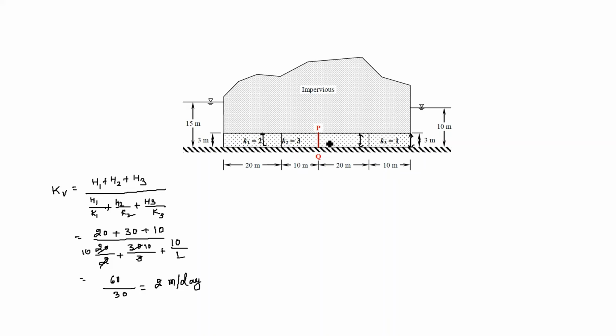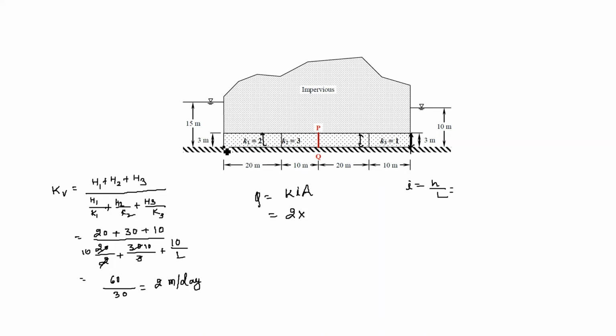At PQ we do not have the value of head, so directly we cannot find the discharge at PQ, but we also know the discharge is the same throughout this soil sample. So we can find the discharge at the last point. Discharge Q, as per Darcy law, is equal to KIA. K for this soil sample, the equivalent K we have just found, is 2 meter per day. I is H by L. I means hydraulic gradient, head difference by length of the soil sample.